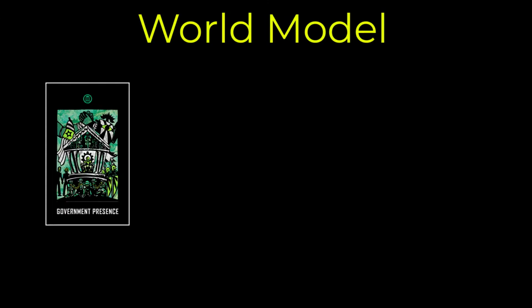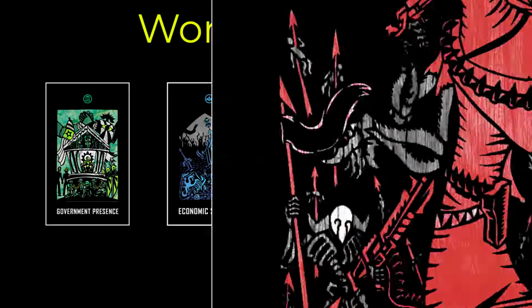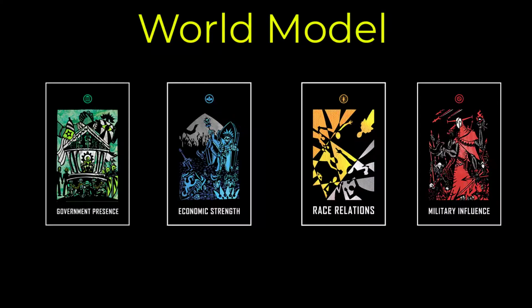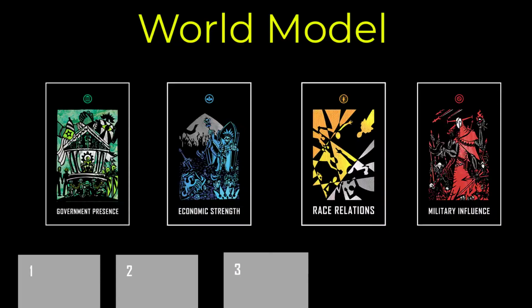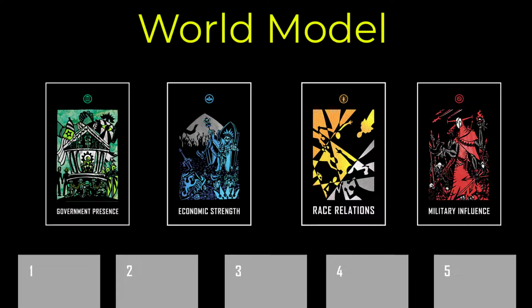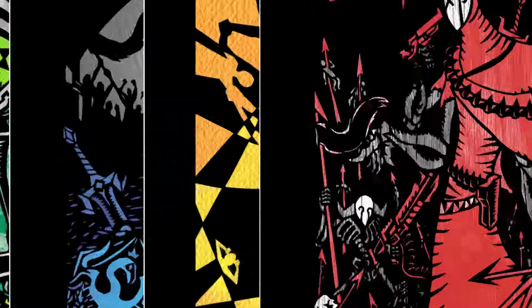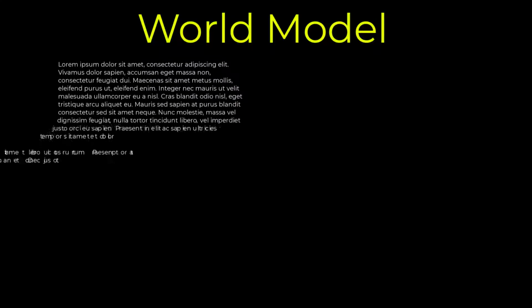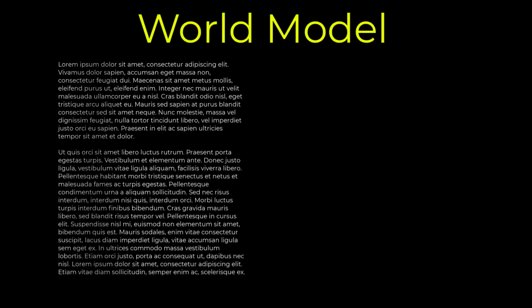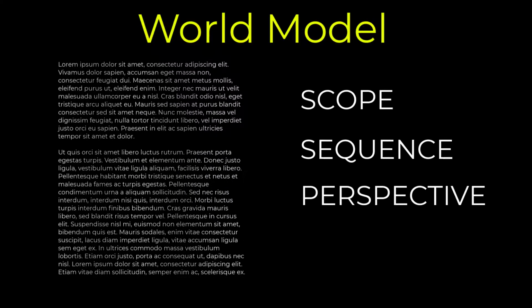Now, if you've been following along in the process, you should have constructed a model of your world using the structures of governance, economics, social relations, and cultural influences, and the 14 substructures beneath them, assigning each of the substructures a value from 1 to 5, and identifying any substructure currently undergoing any kind of change. You should have a metanarrative lead of around 300 to 600 words that describes the broad features of your world's scope, sequence, and perspective, and highlights the most unique and important parts of the world.